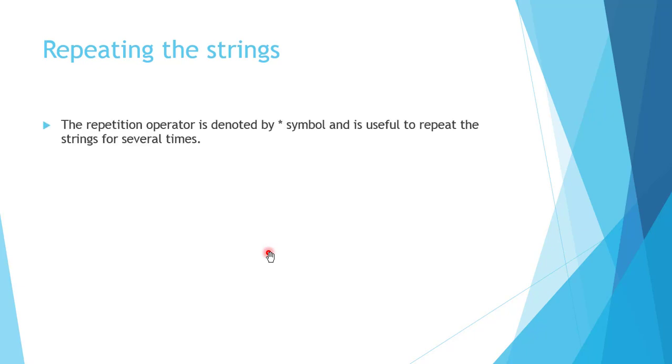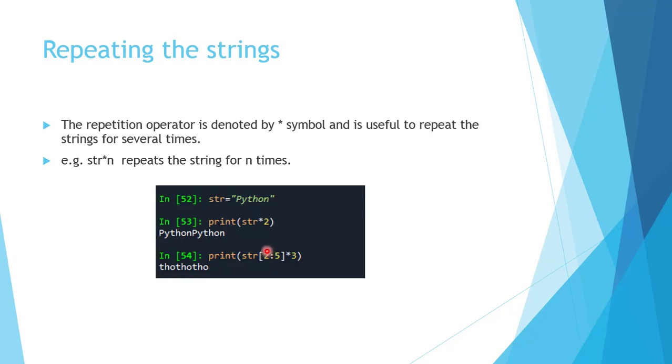Next, repeating the strings. The repetition operator is denoted by the asterisk symbol and is useful to repeat the string several times. For example, str * n repeats the string str n times. So see this example, str contains Python. If we want to repeat Python 2 times, then we have to write str * 2. So Python and Python is repeated 2 times.